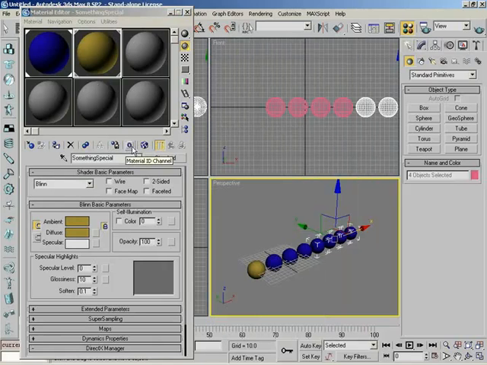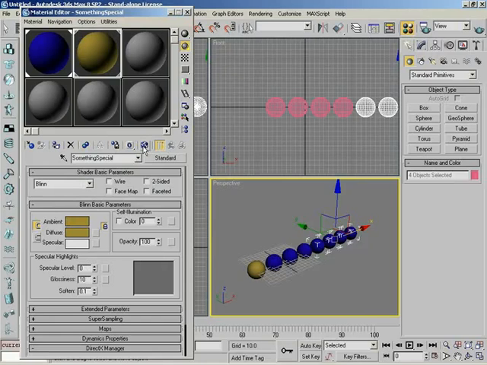Next to this, we have the Material ID channel. I recall when this was still called the Effects channel, but that's okay. This allows you to assign a variety of effects to a material, essentially making a material listen for a particular effect that you've set up. Not something I want to get into right now. In a nutshell, this is where you can set up things like glows or rings or fogs, or all environmental effects, and all sorts of lens effects that you can set up.